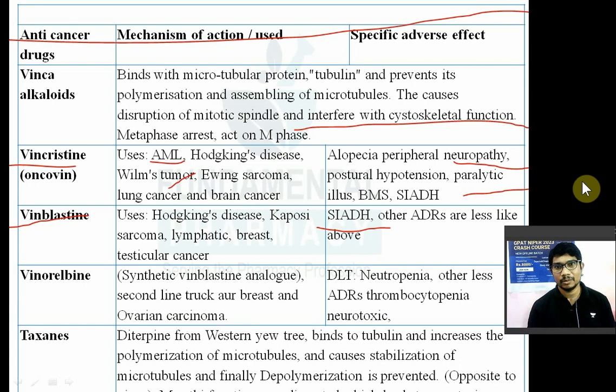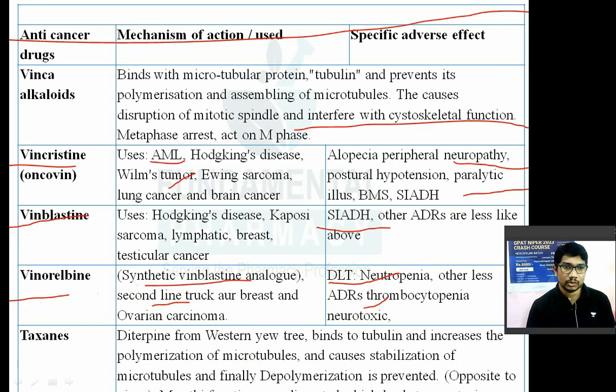मतलब vincristine के adverse effect भी vincristine में हैं, लेकिन कम हैं उसमें, ठीक है, prevalence. Now vinorelbine, so it is a semi-synthetic vinblastine analog. ये vinblastine का ही analog है, semi-synthetic, used in the first line. Okay, it is a second line drug for breast and ovarian cancer. So again dose limiting toxicity इसका neutropenia, and other adverse reactions are thrombocytopenia and neurotoxicity.